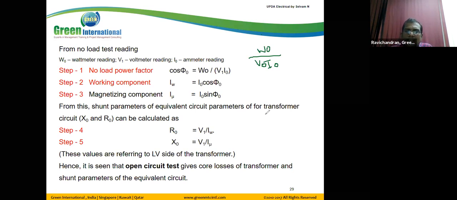As I said, this is I0. This R0 and X0 are connected in parallel. So that means this I0 current is divided into two parts. The current flowing in the resistance we call IW. The current flowing in the inductance we call I mu.